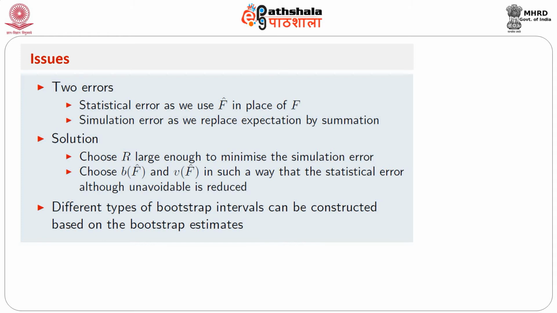t1 star to tr star in brackets are the order statistics. So, these are the sorted values of t1 star to tr star, and this is called the basic bootstrap confidence limit.